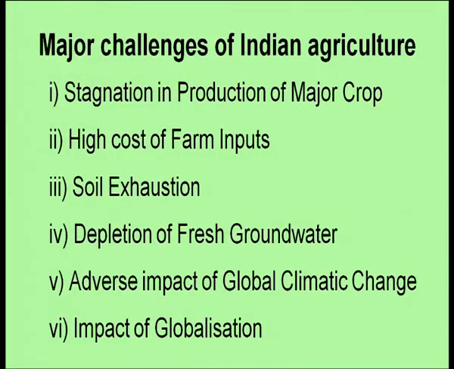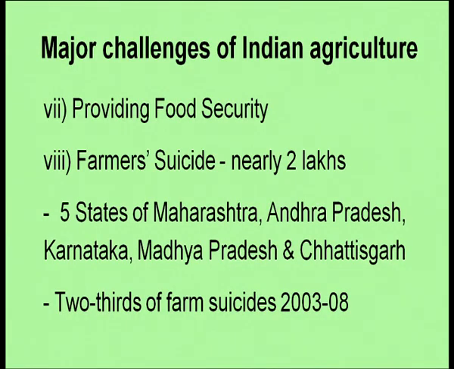Now, the major challenges of Indian agriculture. India has been facing lots of problems in its agriculture, though it is the backbone of our country. One is stagnation in production of major crops. Second is high cost of farm inputs. Then soil exhaustion. Fourth is depletion of fresh groundwater. Fifth is adverse impact of global climatic change. And then sixth is impact of globalization. Then providing food security and farmer suicide.